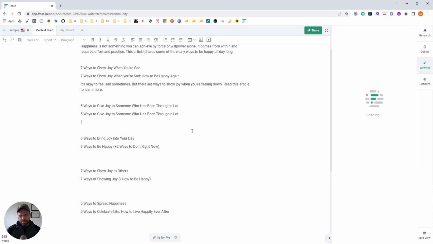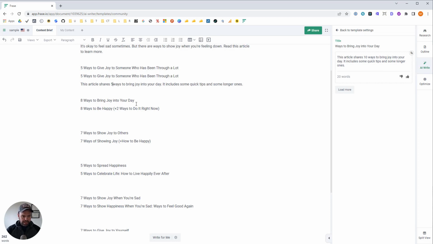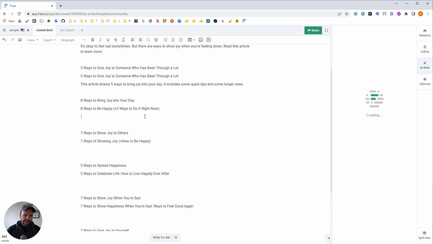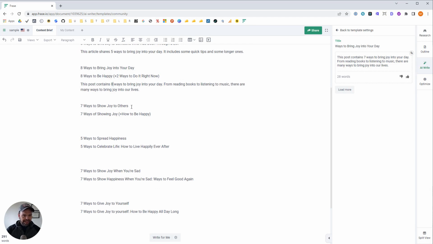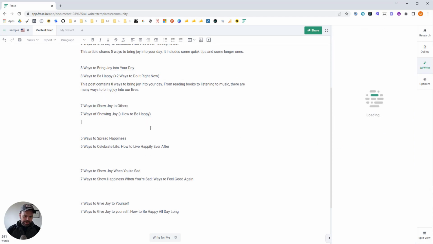So the cool thing about Frase and the Frase AI is that it's unlimited. You can use it as much as you want. How many hours are in a day? Well, that's how many times you can use the AI. Unlike these other tools that have limits and whatnot, you can use this as much as you want.